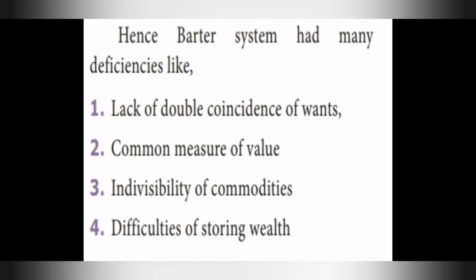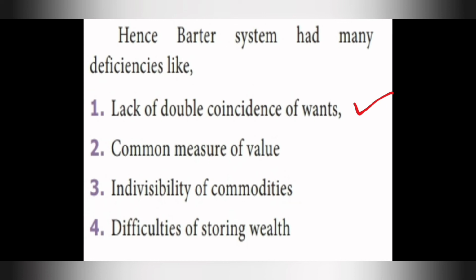Next, the barter system had many deficiencies. What are they? The first one is lack of double coincidence of wants. As I told you before, you want sugar and your friend has rice.